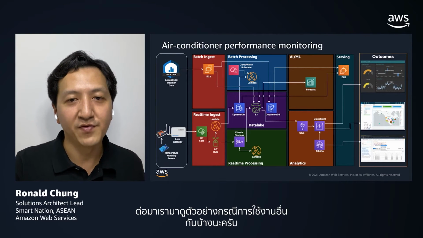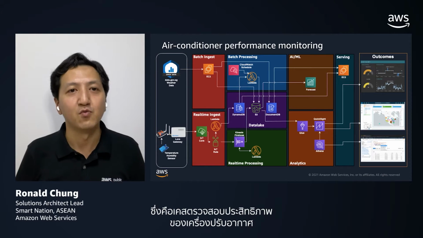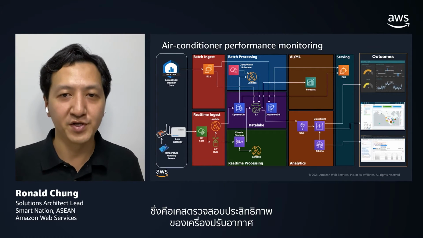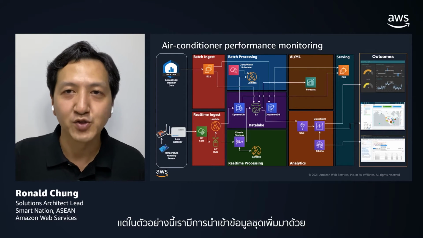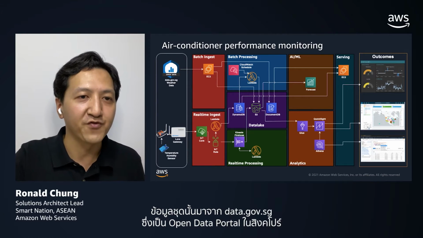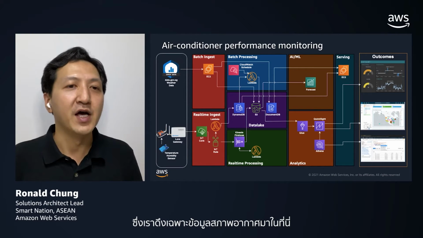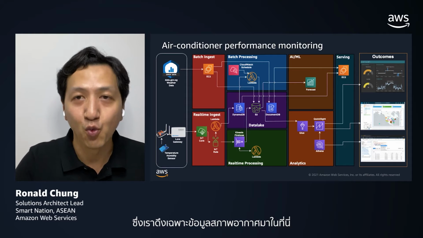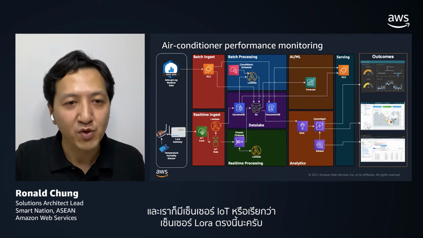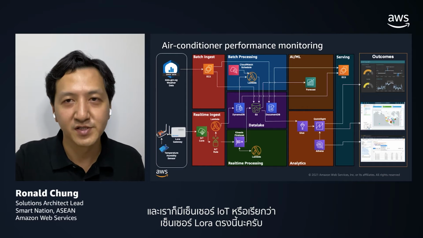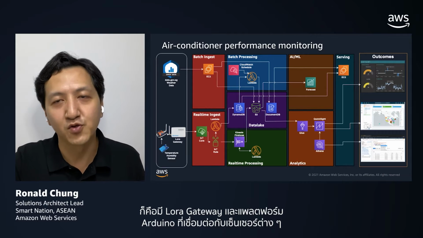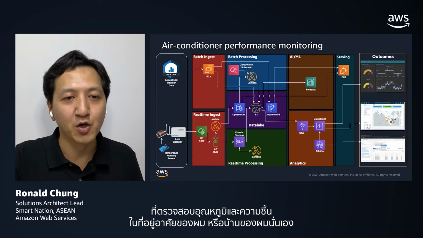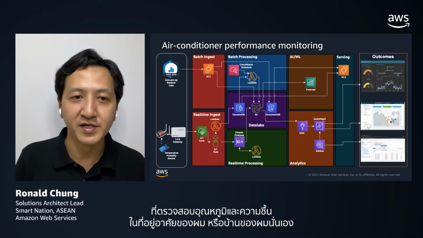Now let's have a look at the other example use case, which is the air conditioner performance monitoring. Again, on the left-hand side, we have the data source. In this example, we also have batch data ingestion. The batch data is coming from data.gov.sg, which is the open data portal in Singapore, and in particular we are fetching only the weather information data here. On the other hand, we have IoT sensors, the LoRa sensors. We have the LoRa gateway, and an Arduino platform connecting to sensors, monitoring the temperature and humidity in my living place. That means my home.